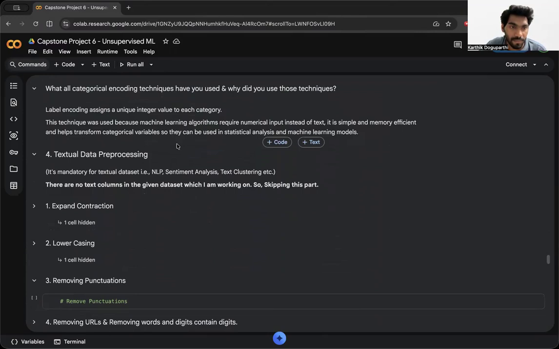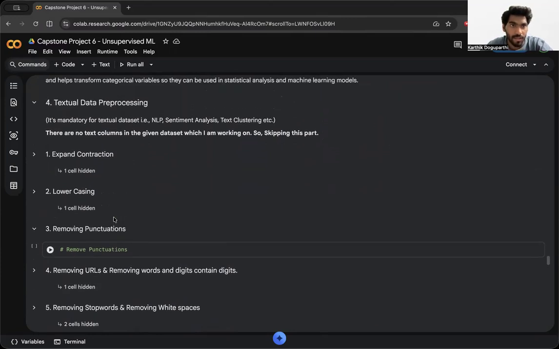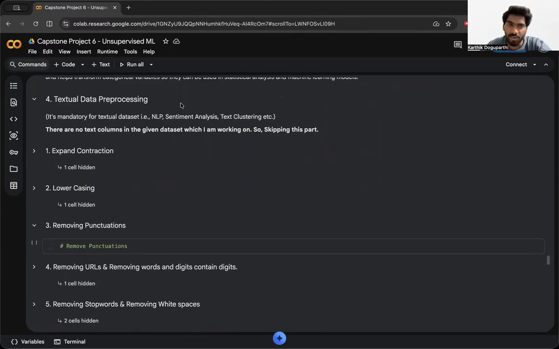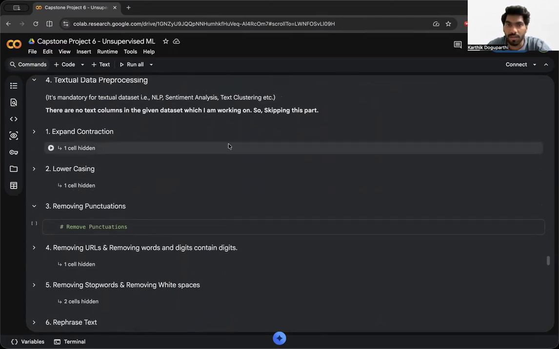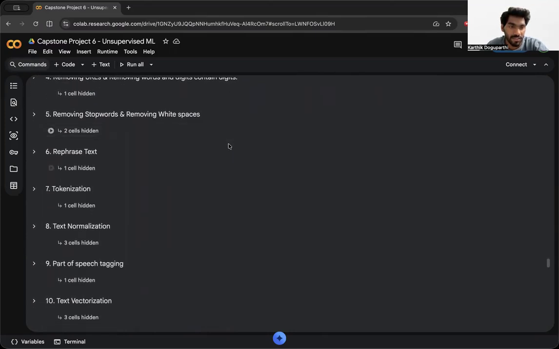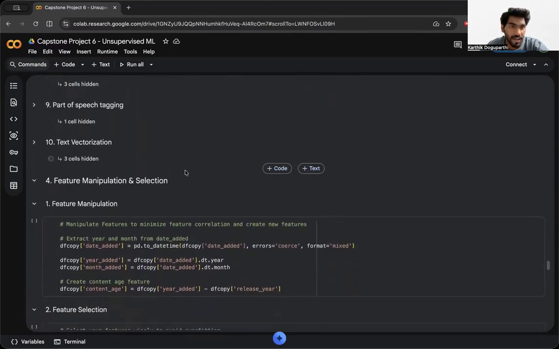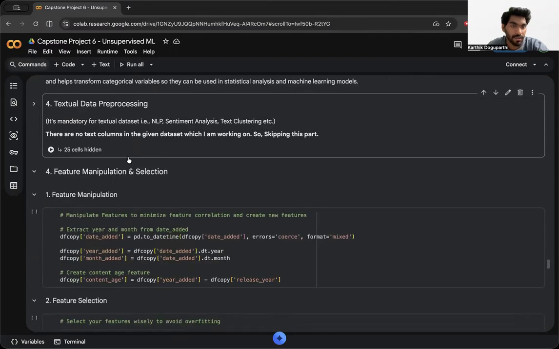And coming to textual data pre-processing, there is no need for textual pre-processing for this data because there are no textual columns that need to be handled for the analysis. So we can skip this section. And next comes, we can skip this. So I'll just close this.